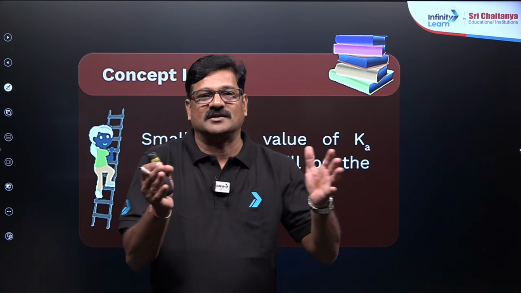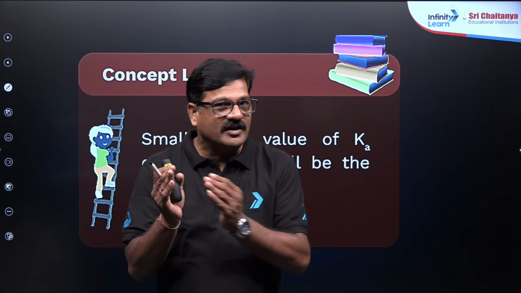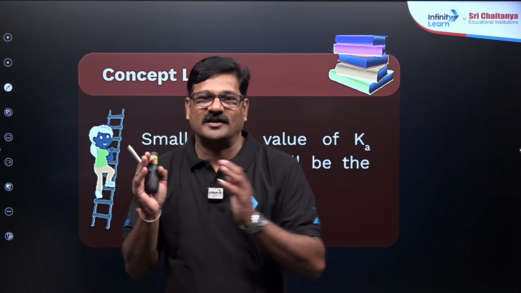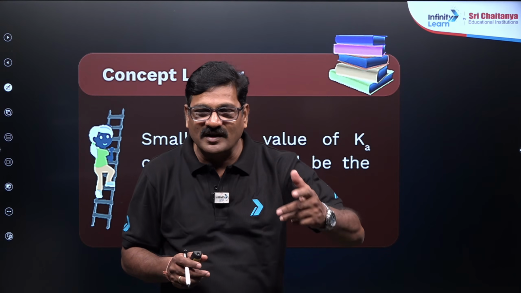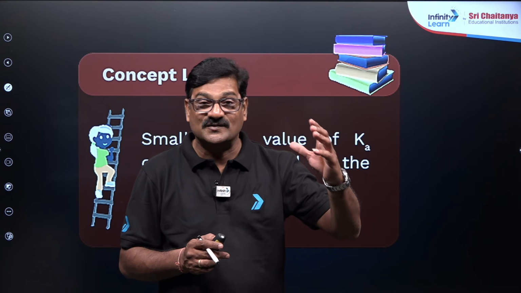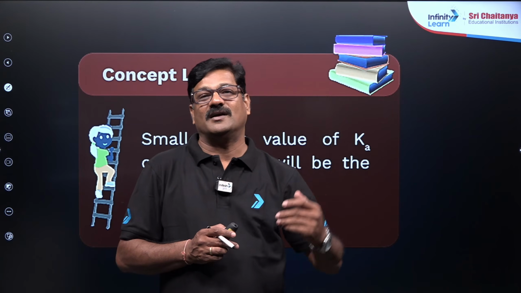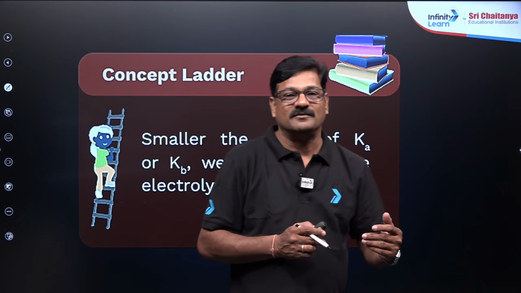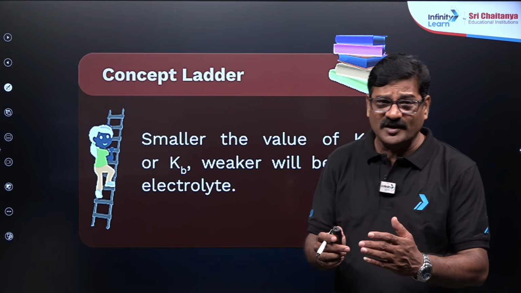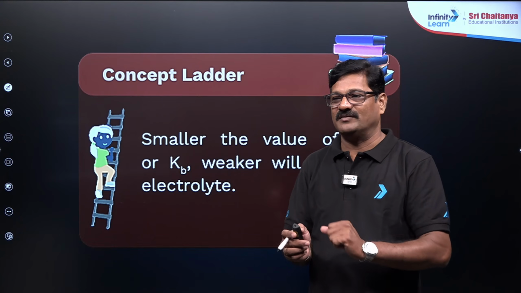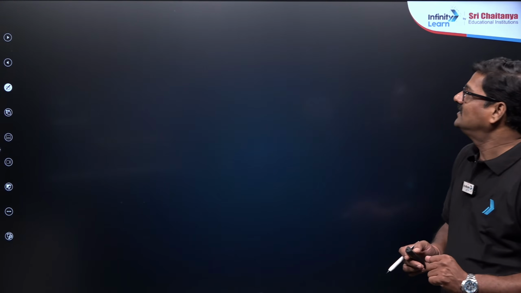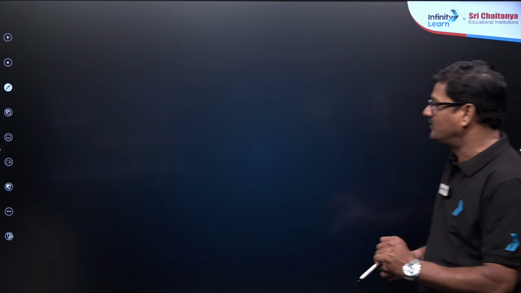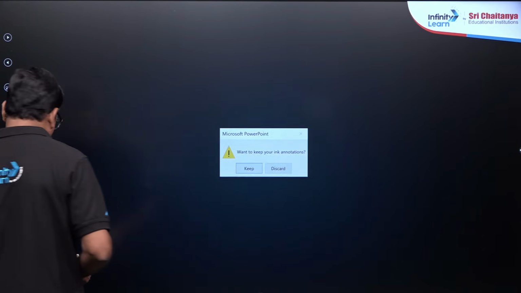A stronger acid will have a bigger Ka value, a weaker acid will have a smaller Ka value. Similarly, a stronger base will have a bigger Kb value, and a weaker base will have a smaller Kb value.